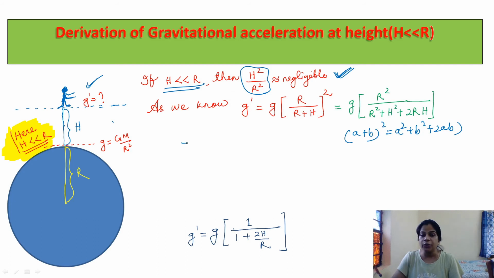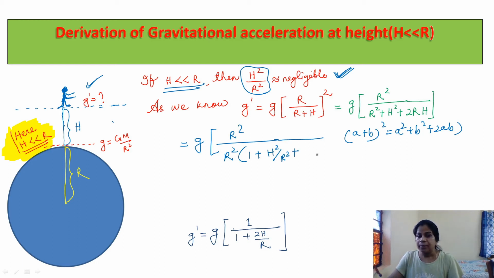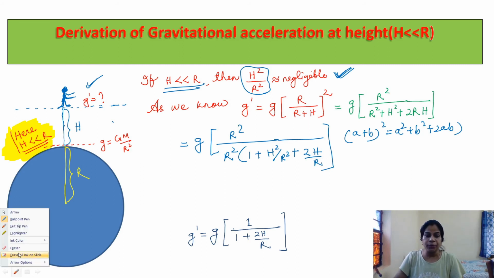Now rewrite this expression, taking r square common: 1 plus h square by r square plus 2h by r.